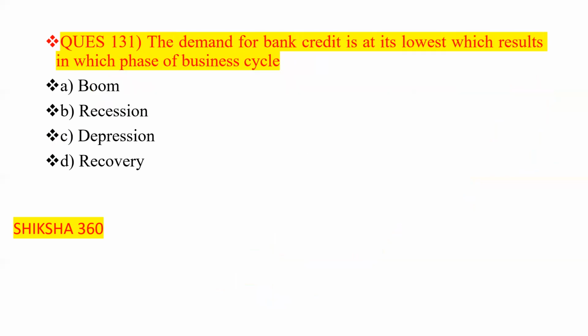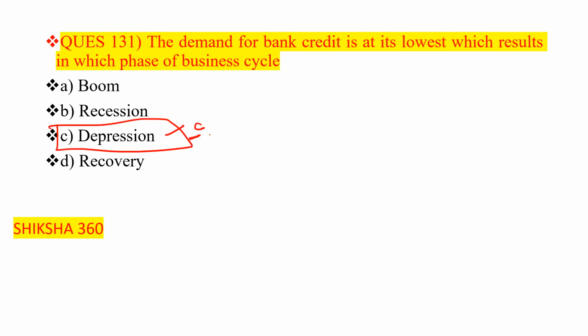The demand for bank credit is at the lowest, which results in which phase of the business cycle? We can say that there is very little credit, that the demand for the loan is very low. Boom, recession, depression, or recovery. The correct answer here is depression, option number C.